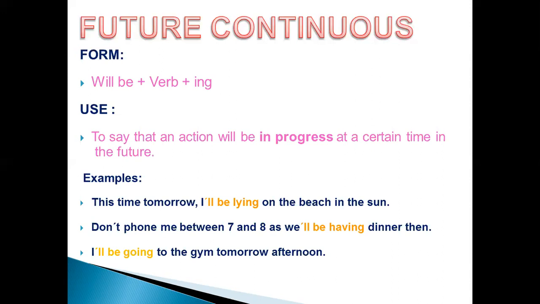So at the end, the future continuous is a tense which we use to say that a verb or an action or an event will happen in the future and it will continue for a period of time in the future at a certain or specific time. This is the first tense. Okay, this is the future continuous.